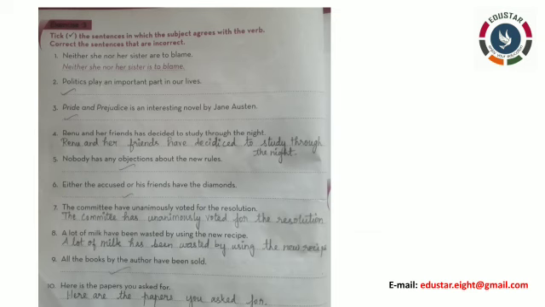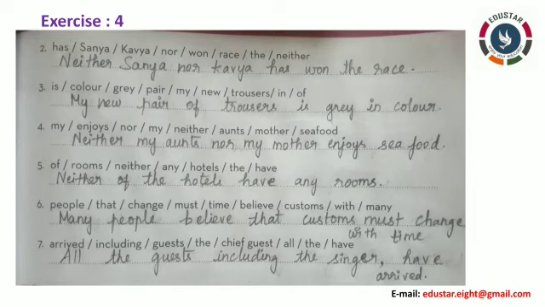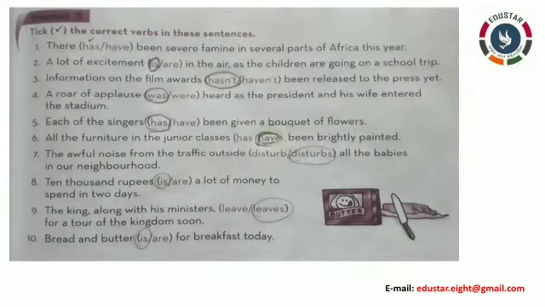Okay. Now let's move on to exercise 4. First one, the answer they have given in the book even. That's why I didn't attach it here. From the second one I have attached the answers here. Use it, but you can try it on your own. See the given verb properly. According to that, try to frame the sentences. Okay. Now let's see exercise 5. In exercise 5 you have to just tick it. But it is an old book, so I have circled it as it is there. No issue, you can just put a small tick above the verb and you can send it. Nothing wrong in that. So that's all.